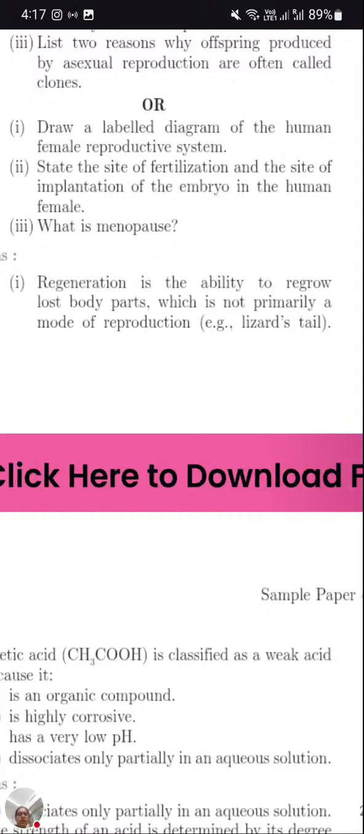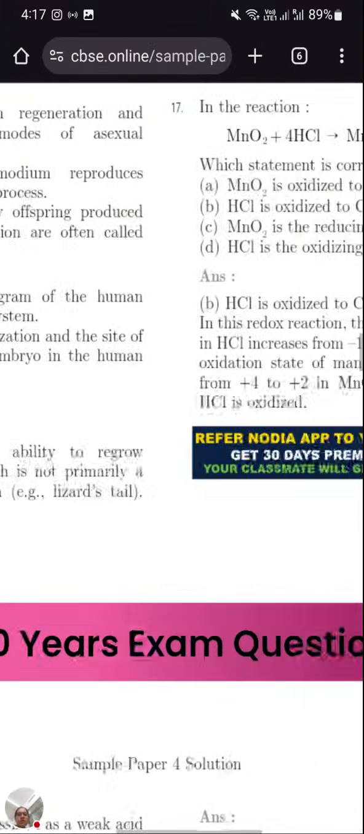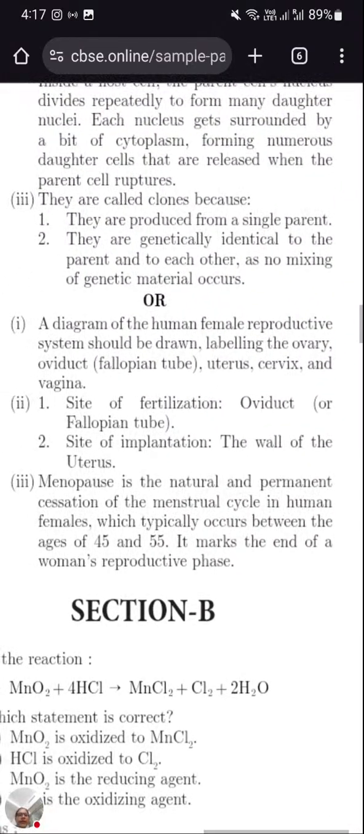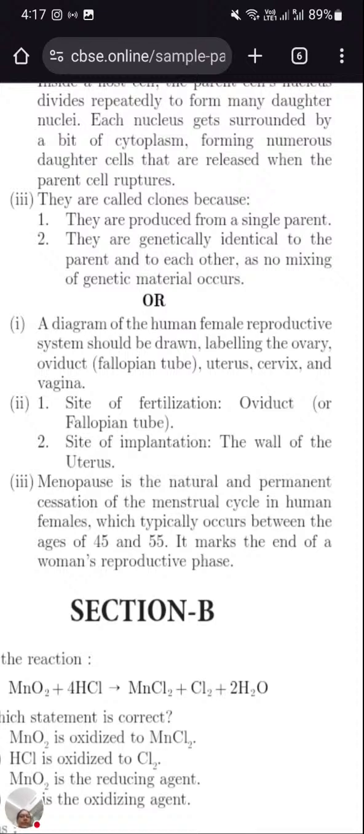Let's read these answers once from clones onwards. Why are asexually reproduced daughter cells called clones? They are produced from a single parent and are genetically identical to the parent and to each other. There is no mixing of genetic material, so they look alike. So we call them clones.